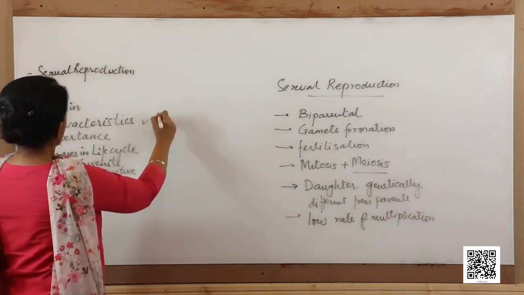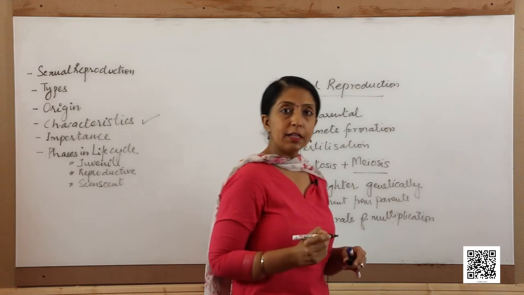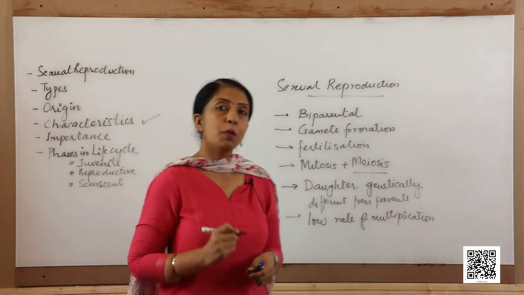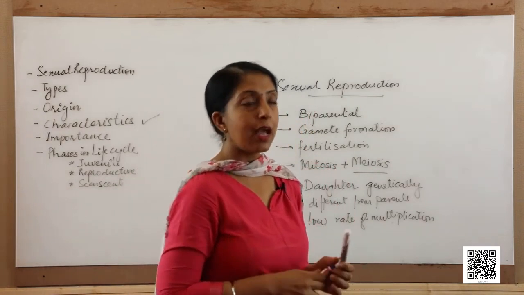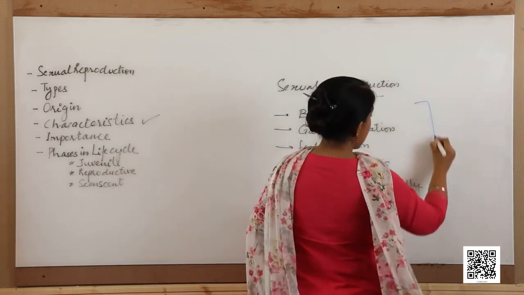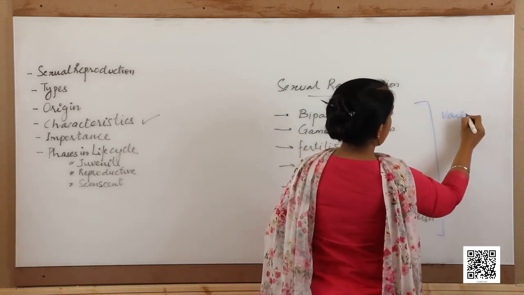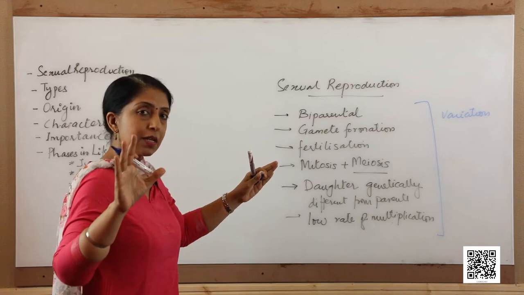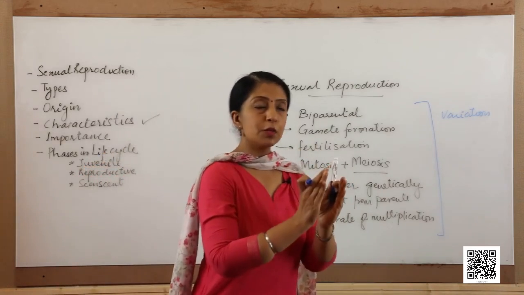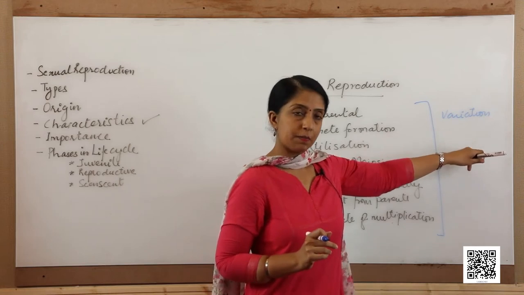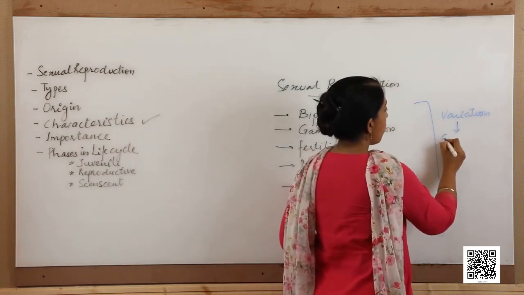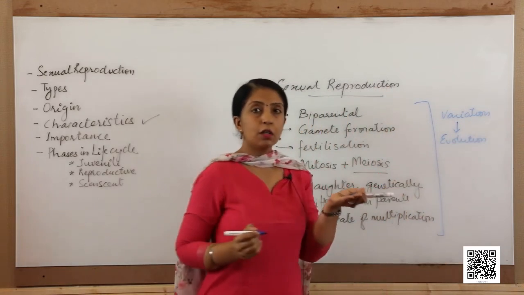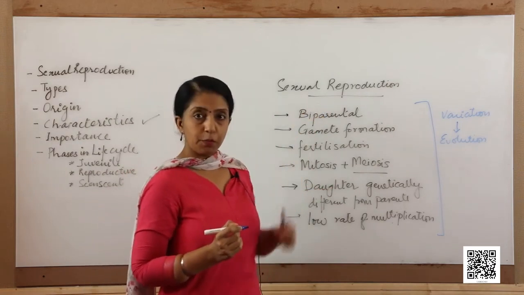So why is sexual reproduction important then? Even though it has a low rate of multiplication, it is important because sexual reproduction ensures variation. As we have seen, in sexual reproduction fertilization takes place and gametes from different parents combine to give rise to a new individual, so it results in variations. Variations are very important for evolution to take place. So the basis for evolution on the face of earth is sexual reproduction.